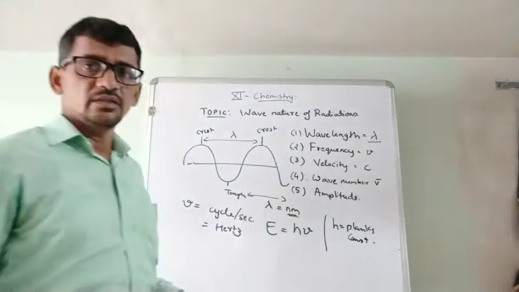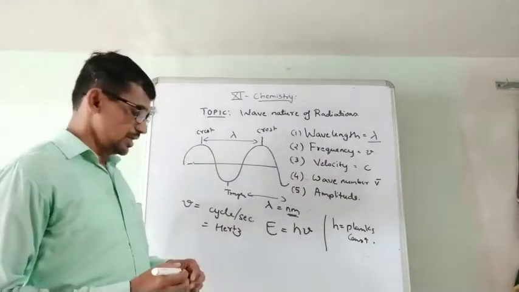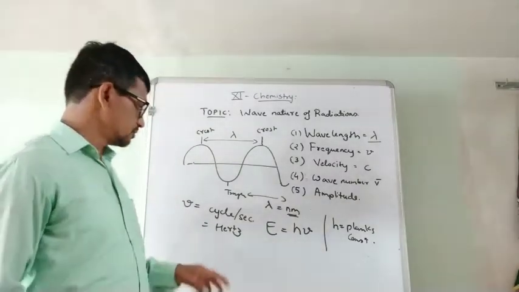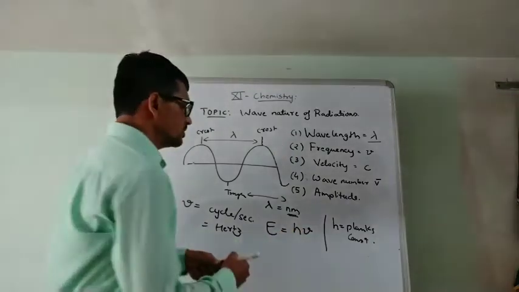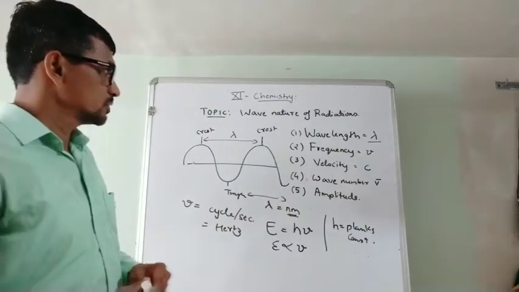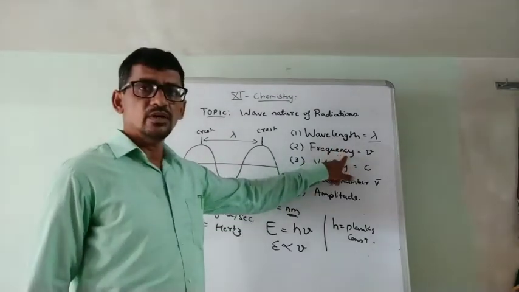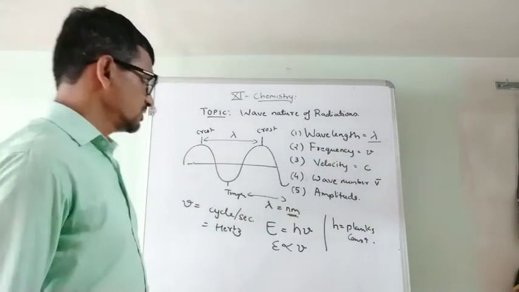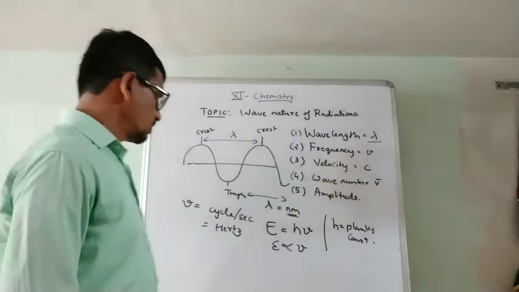This we study later in the part about the energy of radiation. But remember, E is directly proportional to mu, that is frequency, cycle per second, hertz.